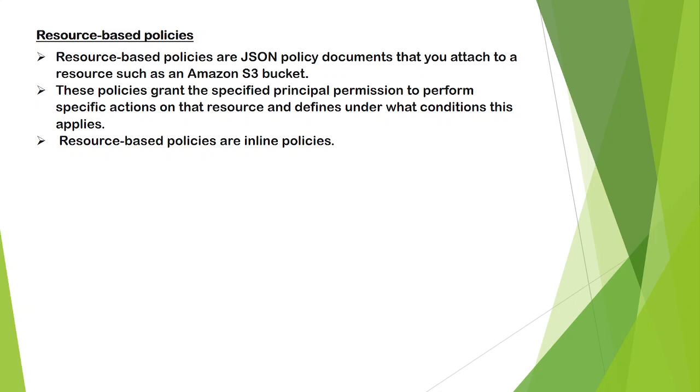These policies grant a specified principal permission to perform specific actions on that resource, and define under what condition this applies. So resource based policies are inline policies. They are attached. Resource based policies are JSON policy documents that you attach to a resource. We are attaching to a resource such as an Amazon S3 bucket, for example. Okay, these are resource based policies.